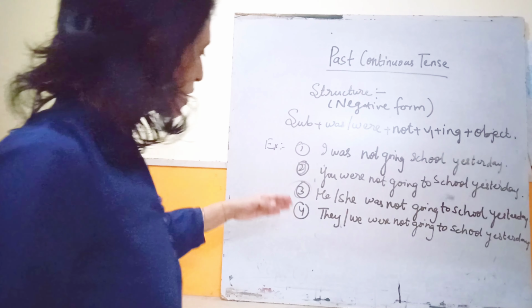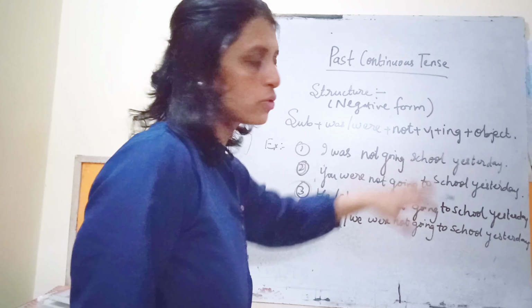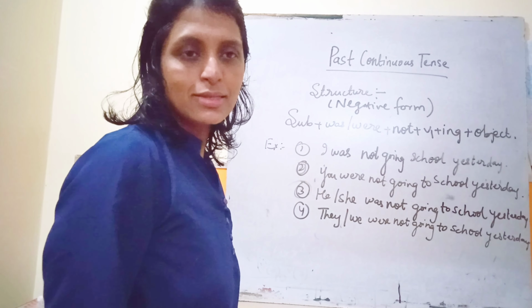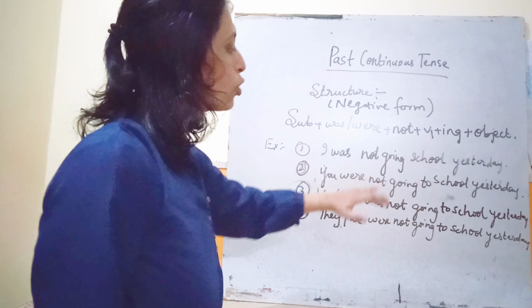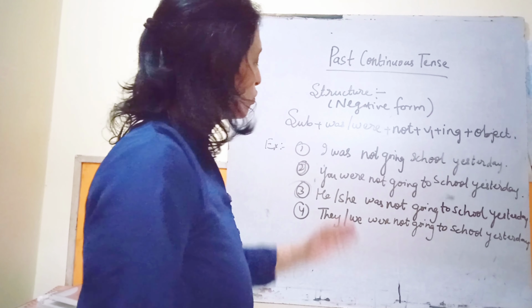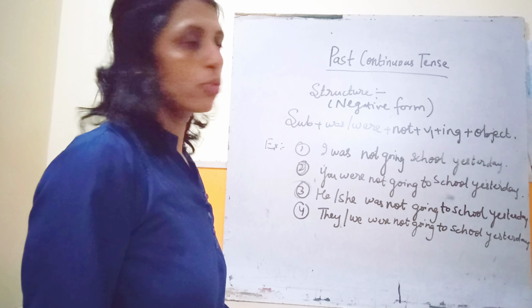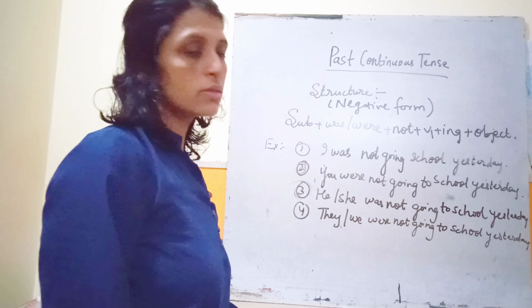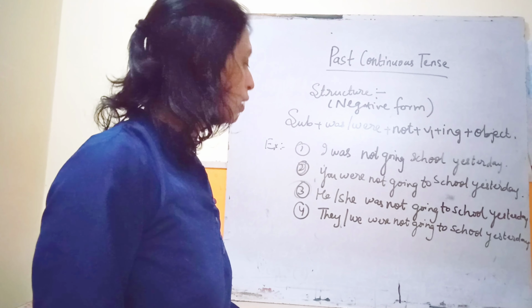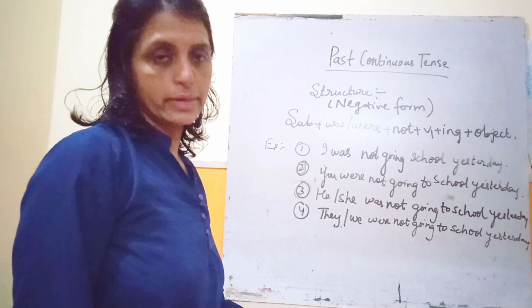Okay, there are some examples, like I was not going to school yesterday. मैं कल स्कूल नहीं जा रहा था. Okay, you were not going to school yesterday. You is the second person, we are using were there. So you were not going to school yesterday. And he or she, they are the third person and singular, so we have used here was not going to school yesterday.